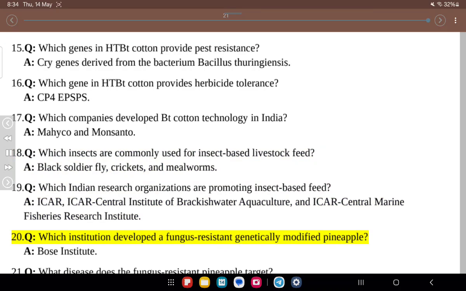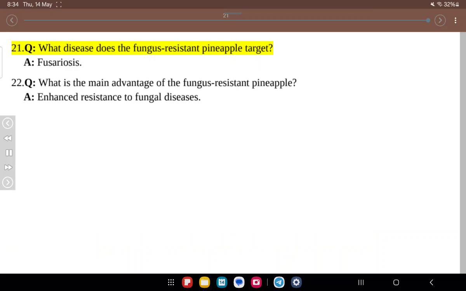20. Q. Which institution developed a fungus-resistant genetically modified pineapple? A. Bose Institute. 21. Q. What disease does the fungus-resistant pineapple target? A. Fusariosis. 22. Q. What is the main advantage of the fungus-resistant pineapple? A. Enhanced resistance to fungal diseases.